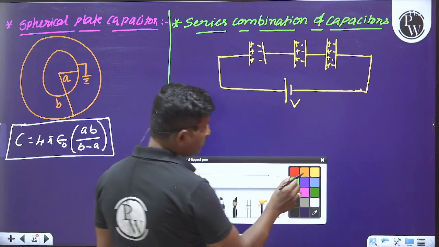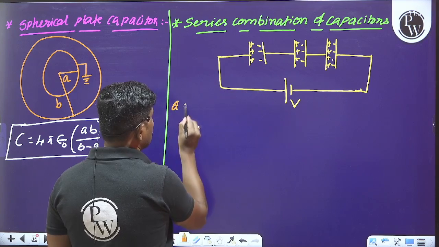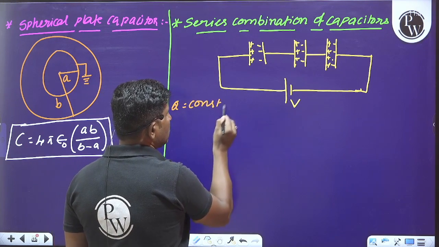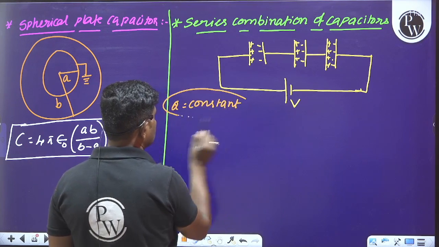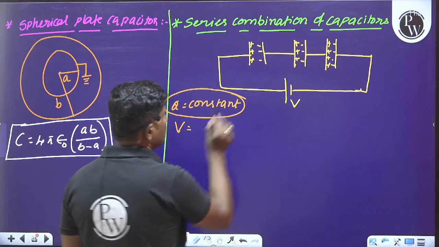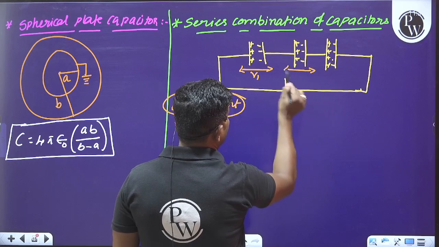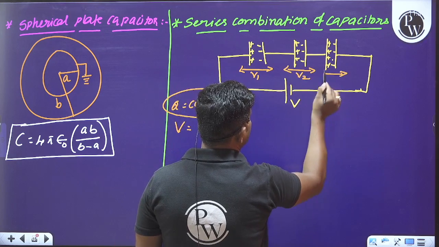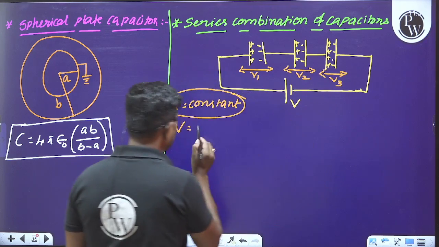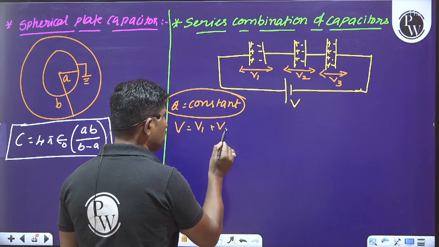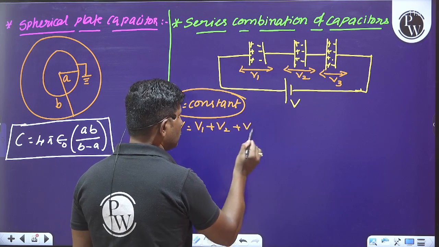V is the applied potential. In series combination, the charge on each capacitor remains constant, and the net potential difference is V1, V2 and V3, so V is equal to V1 plus V2 plus V3.